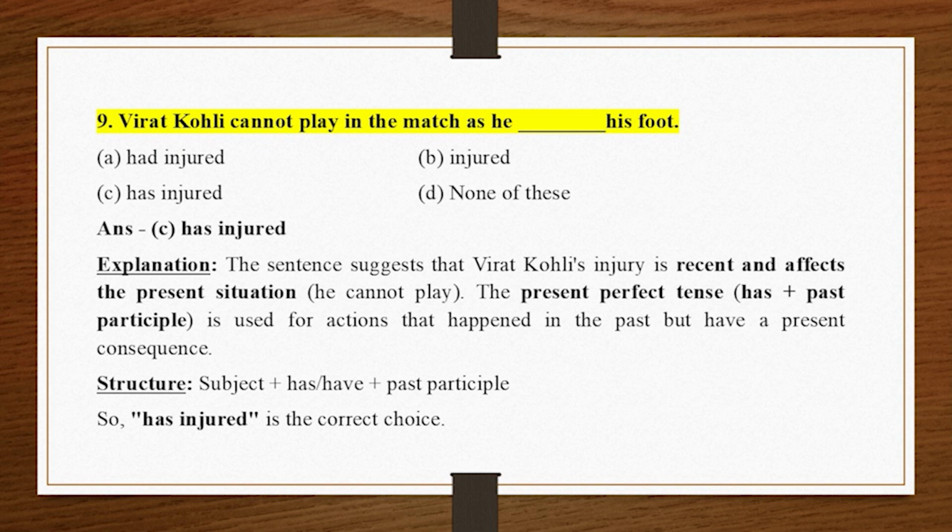9. Virat Kohli cannot play in the match as he underscore his foot. A. Had injured. B. Injured. C. Has injured. D. None of these. Answer. C. Has injured. Explanation. The sentence suggests that Virat Kohli's injury is recent and affects the present situation. He cannot play. The present perfect tense, has plus past participle, is used for actions that happened in the past but have a present consequence. Structure, subject plus has, have plus past participle. So, has injured is the correct choice.